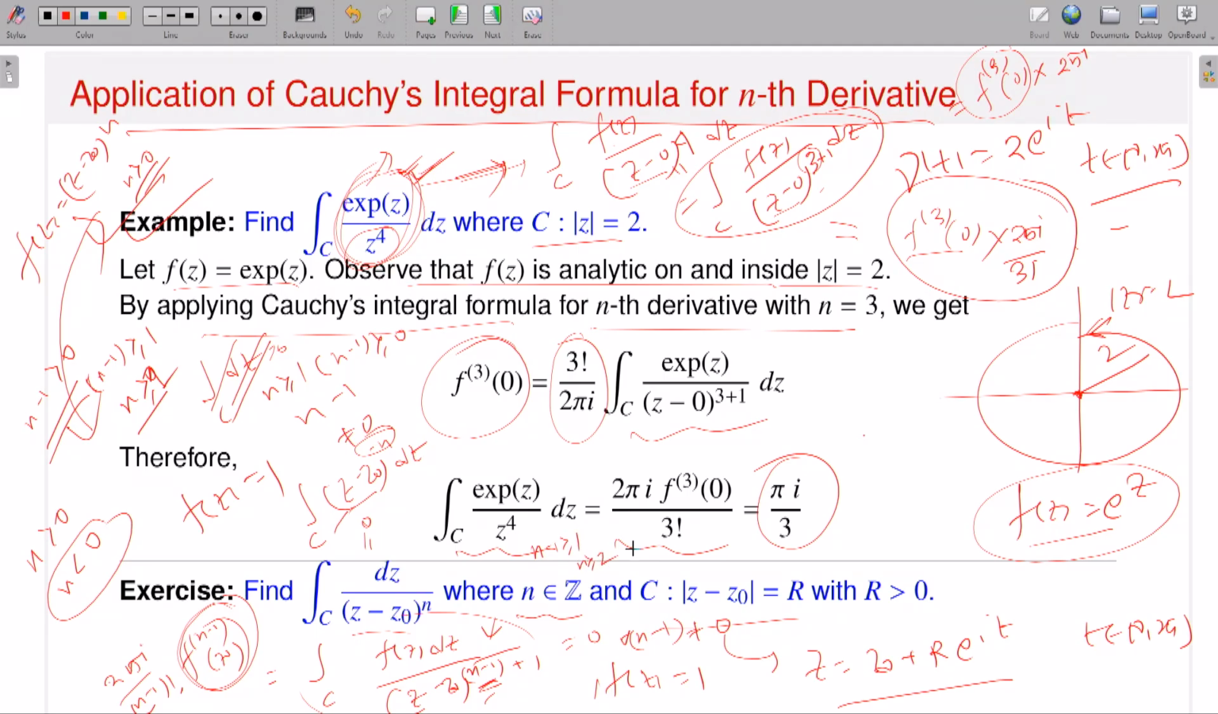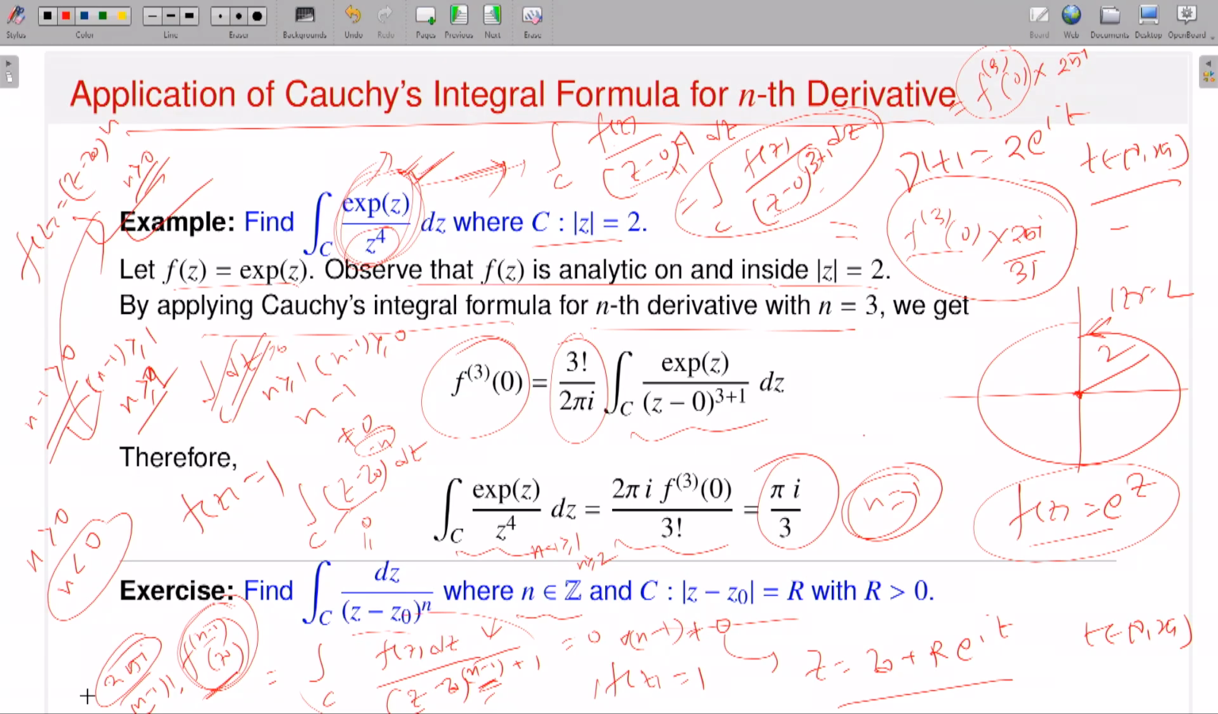So that means the only case remaining is n is equal to 1. If n is equal to 1, that means this is f0. What is f0? f0 means the value of the function at the point z naught. So the value of the function at the point z naught is 1, because f is a constant function. Therefore only at n is equal to 1 the function will survive. And what is the value? The value will be twice pi I.